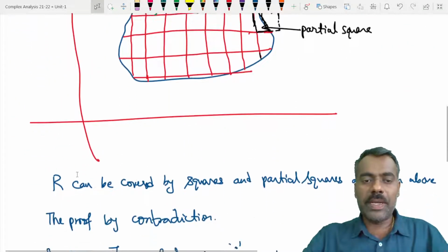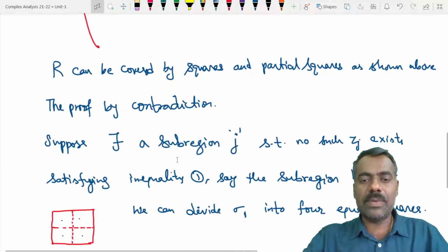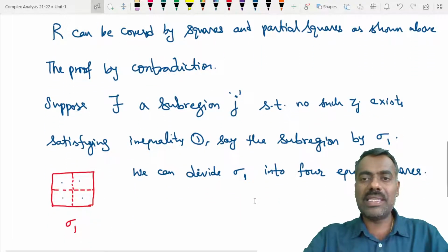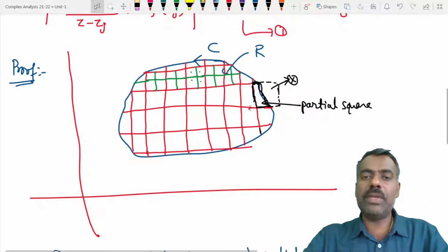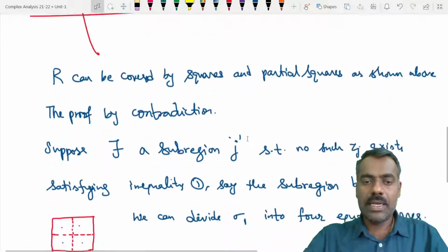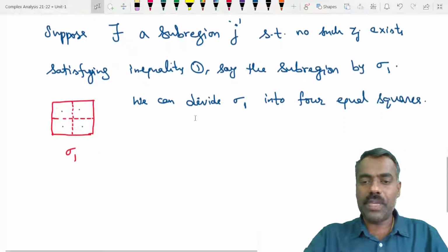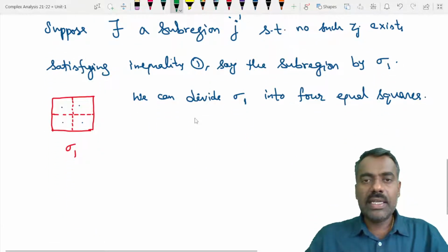Okay, you can repeat this statement for whichever subregion does not satisfy it. Because there are only finitely many, after finitely many steps we are done. We are having a small mesh where every square has a part, so therefore that contradicts this one. That means we can guarantee that